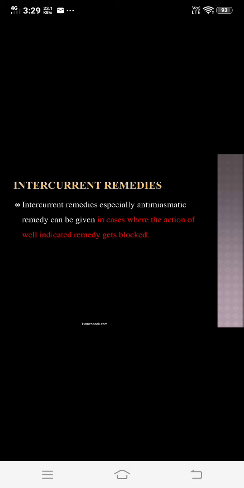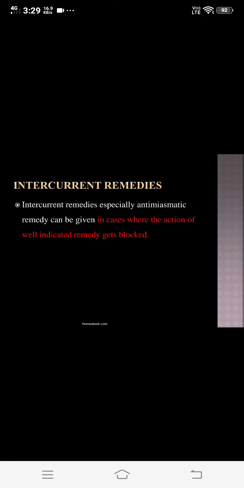Then next is intercurrent remedy. So what is the intercurrent remedy? Intercurrent remedies, especially anti-miasmatic remedy, can be given in cases where the action of a well indicated remedy gets blocked. So when you are giving the anti-miasmatic treatment to the patient, but in between there is a stoppage of cure, or the condition becomes standstill, in those cases you may require an intercurrent remedy.